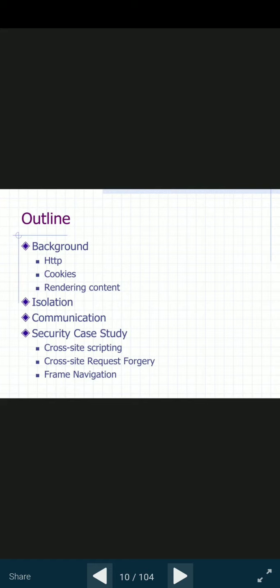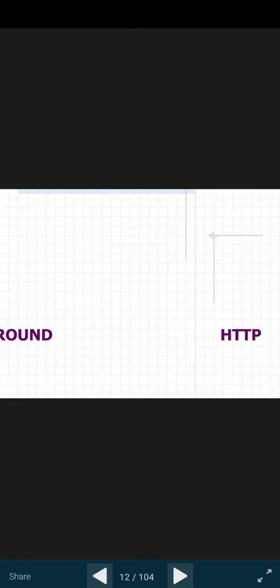So the outline of this session is that we will talk about HTTP, cookies and rendering content. Let's start with what HTTP is. First of all, you have to understand the URL, because you have seen HTTP and HTTPS, and on some sites www. The URL is the global identifier of network-retrievable documents. URL means Uniform Resource Locator, which gives the website address.